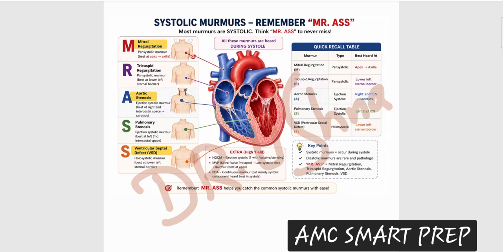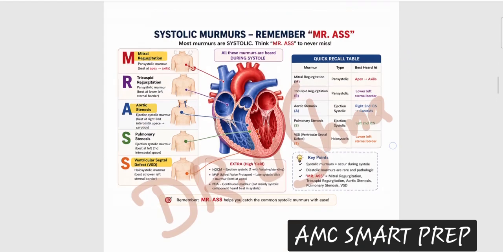So just remember the important ones for the exam. The others come side by side. You remember mitral regurgitation and aortic stenosis. Forget about the other ones. Okay, so mitral regurgitation, aortic stenosis. Mr. S, Mr. S is your systolic. ARMS is your diastolic. Just two words, and the murmurs are so easy to remember.